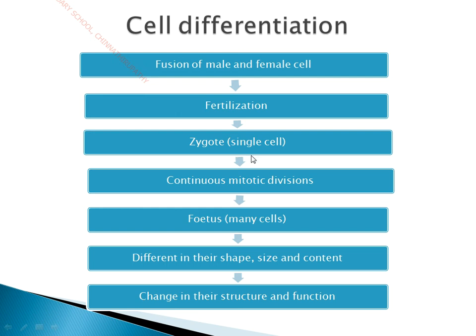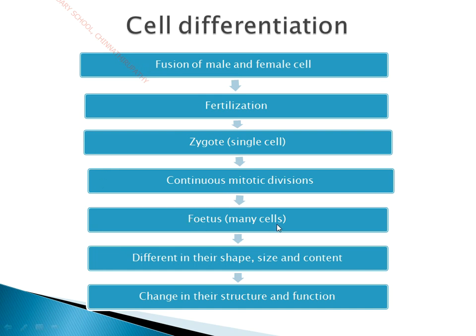The zygote undergoes continuous mitotic divisions. As I said already, mitosis is a process where a single cell divides into two equal daughter cells. Again, the two daughter cells divide into four equal daughter cells. This is how the zygote is divided into many cells, a group of cells. These groups of cells, which are similar in form and structure, combine together to form tissues, tissues form organs, organs form organ systems, and then the organ systems form the fetus, the human fetus.